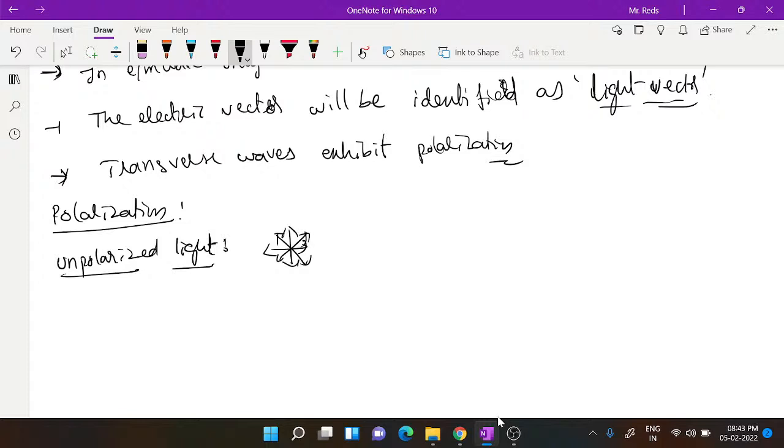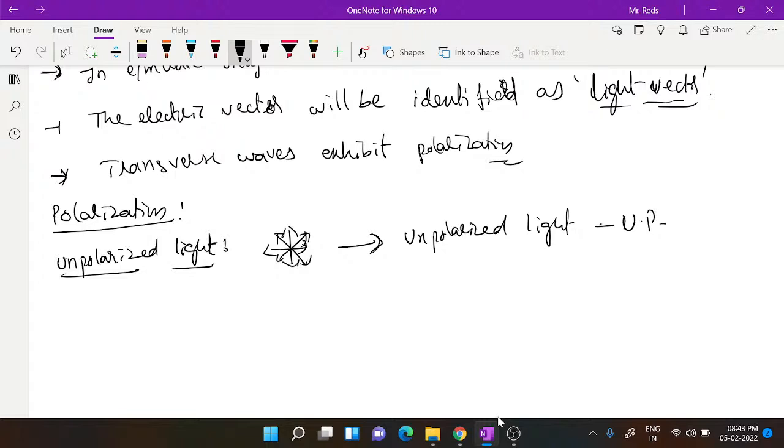It will be perpendicular also. That's right. Actually, in all possible directions perpendicular to the direction of propagation. It is a three-dimensional wave, right? So it has the possibility of vibrations in all these directions. Light with the possibility of vibrations in all possible directions is treated as unpolarized light.